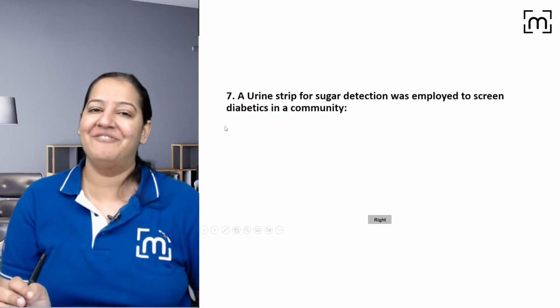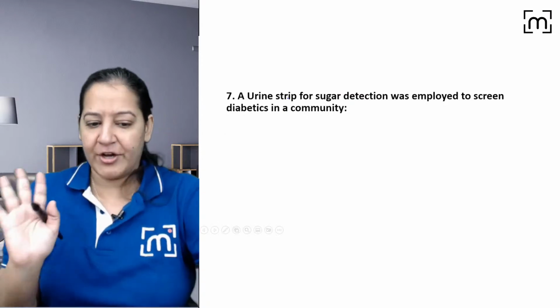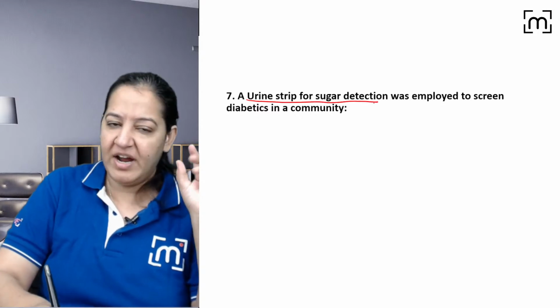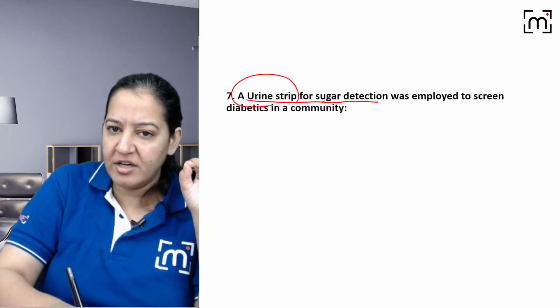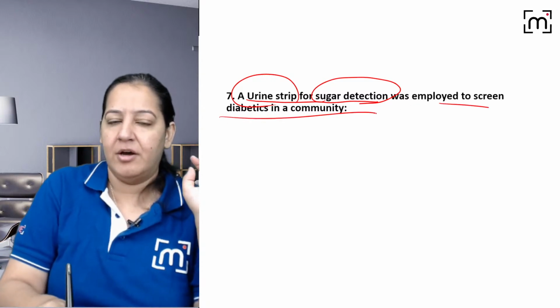Very good. The next question in front of you. Understand the question fast. A urine strip for the sugar detection. We are taking a urine strip for the sugar detection in the urine in a patient, right? To screen for diabetes in a community, right?